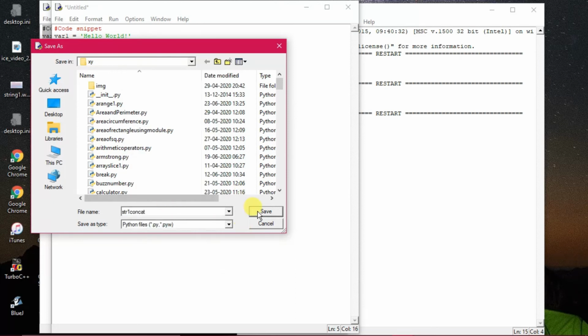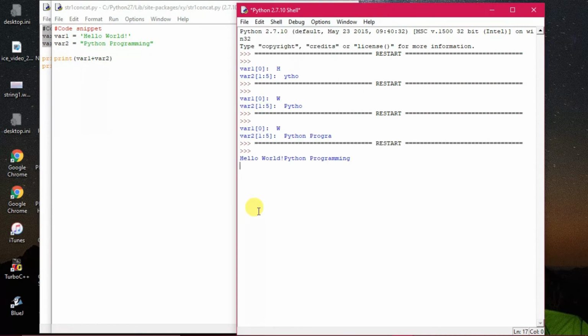Concat means joining. Now you see that hello world Python programming has been printed. That means the plus sign has been used for concatenation of strings, meaning joining of strings. It is not only two; any number of strings can be concatenated, and it can be printed.